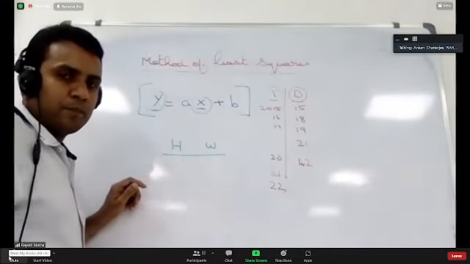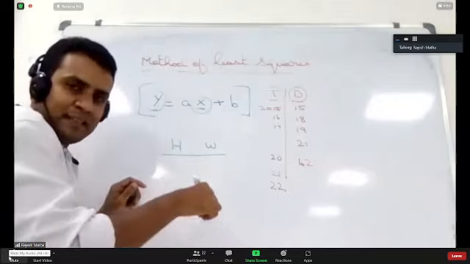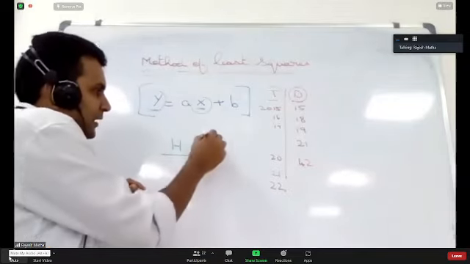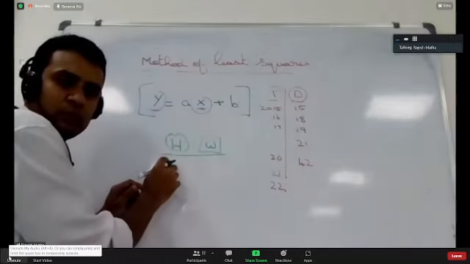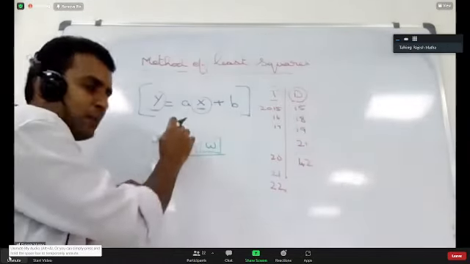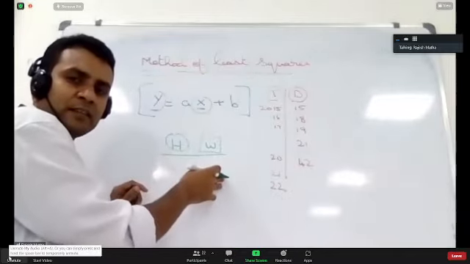What do you say? Weight is dependent on height. Now in my example that I am talking about in the class, definitely weight is dependent on the height of a person. Yes or no? Yes, sir. The taller the person, the heavier the person is.